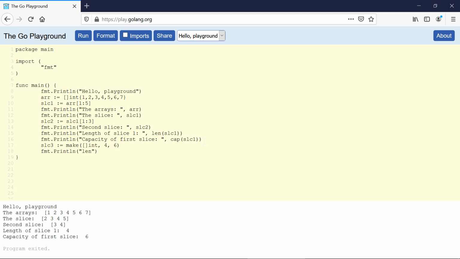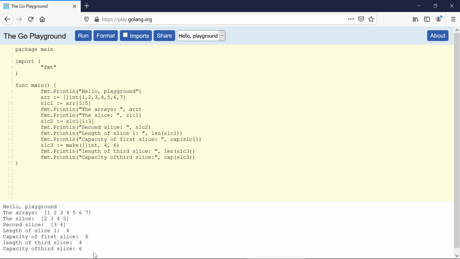Now here, the length of the third slice, let me show the capacity. We use the cap function and the name of the slice. Now if I run this code, you can see the length of the third slice is 4 and the capacity of the third slice is 6.